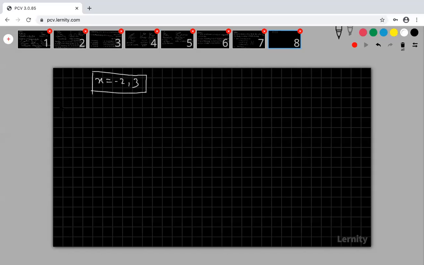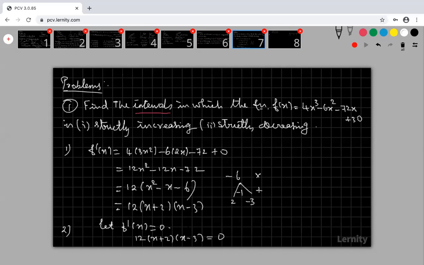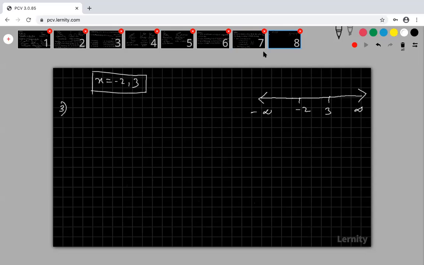Okay, so come to the third step. Here, come to the number line, real numbers. What are the values? This is minus infinity, this is plus infinity, this is my minus 2, this is my plus 3. Okay, f dash of x is equal to 0? I will tell you. Because at f dash of x equal to 0, my function is constant. F dash of x is equal to 0 means my function is constant. Okay, my f of x is constant, right?